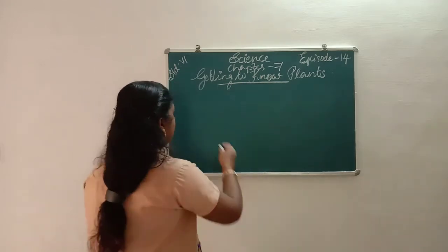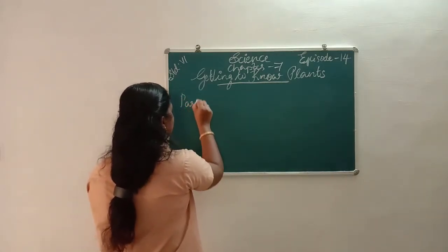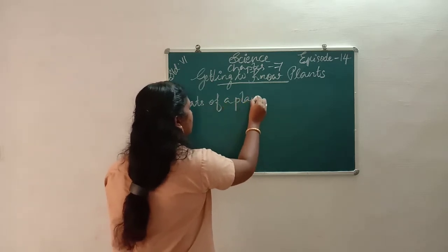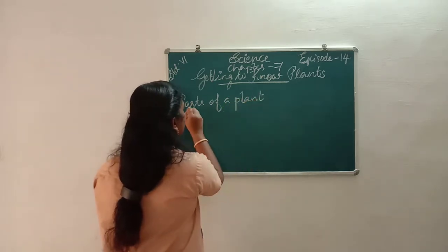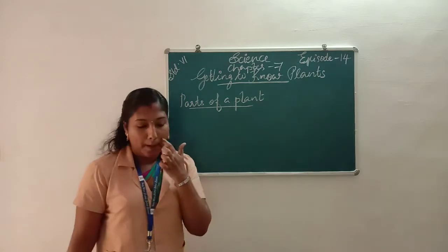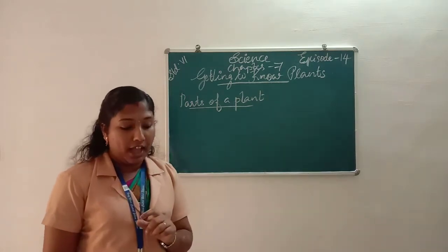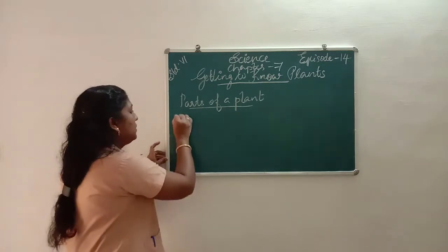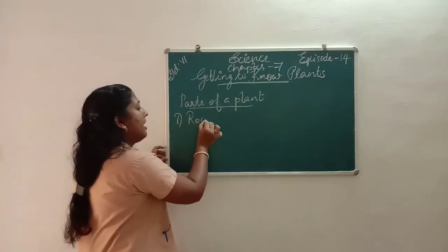Parts of a plant. A plant has two systems, the root system and the shoot system.